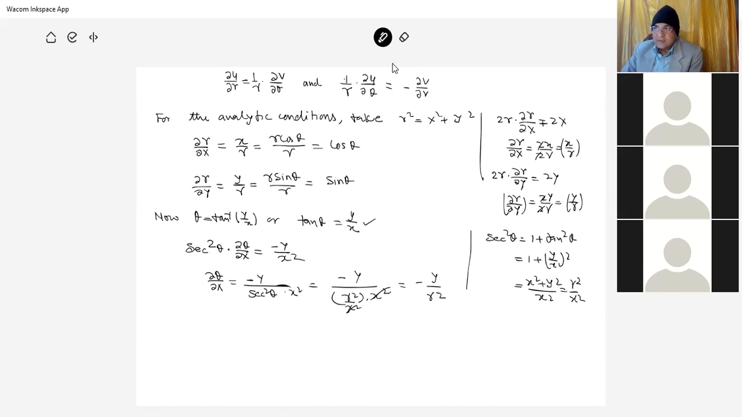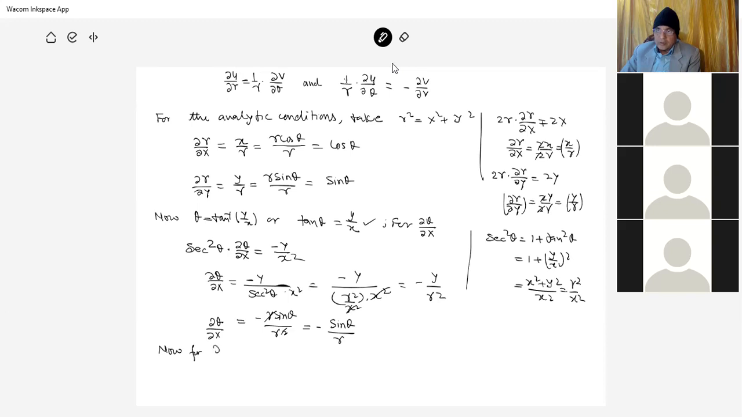And this y is equal to r sine theta, so minus y is equal to r sine theta over r square. So this r cancels, this is minus sine theta over r. This is del theta by del x.